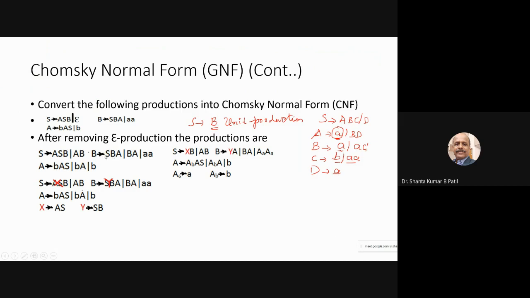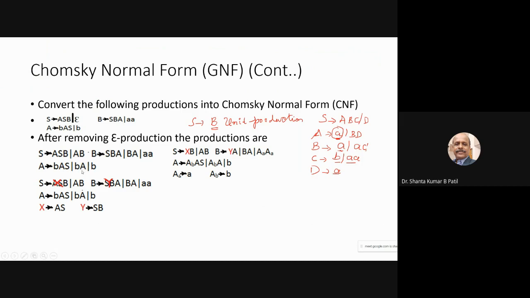In the case of B, B describes SBA. Keep the desired one as it is and substitute S as epsilon: epsilon into B into A, it is BA. Keep AA as it is. In the case of A, it is BAS, the desired one, keep as it is.